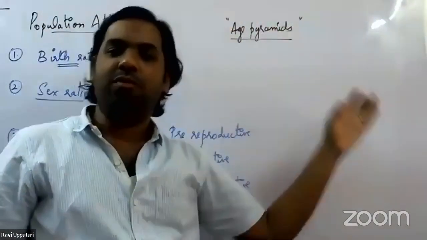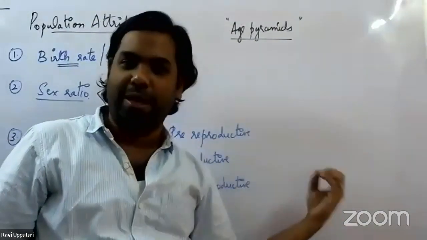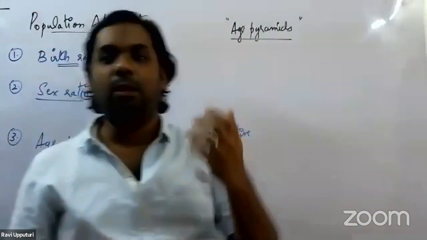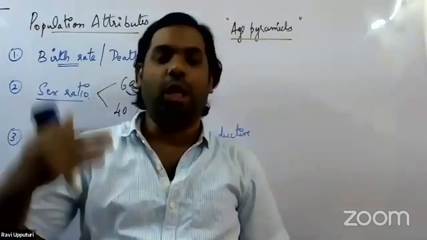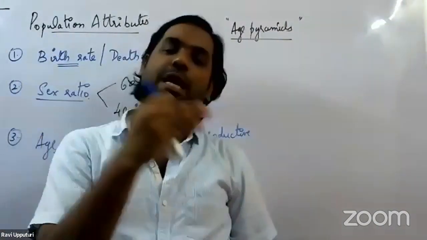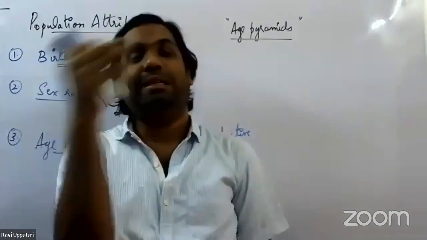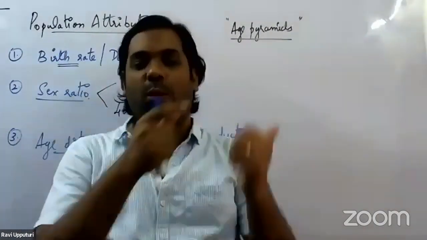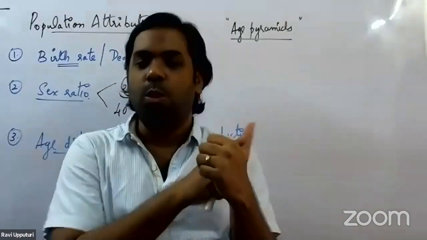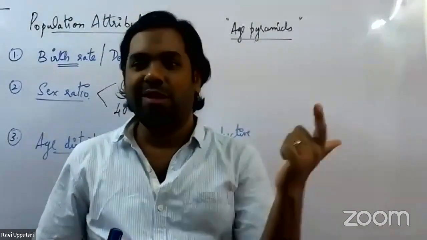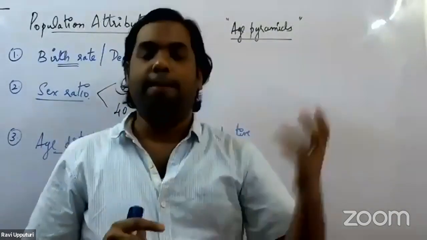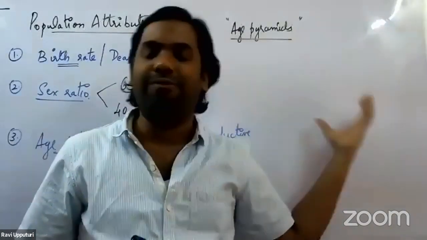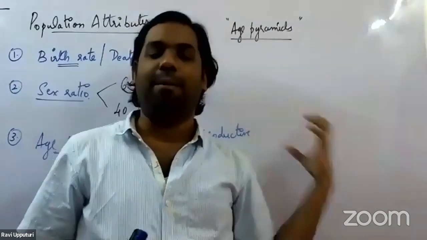So by observing the shape of the age pyramids, we will now be able to identify or predict what would be the fate of that particular population. What would be the destiny of that particular population, whether it would be a growing population, a steady or stable population, or a declining population. By identifying the shape of that age pyramid, we will be able to identify.